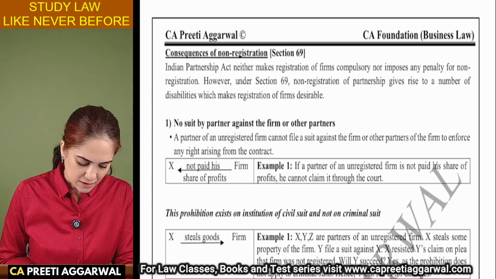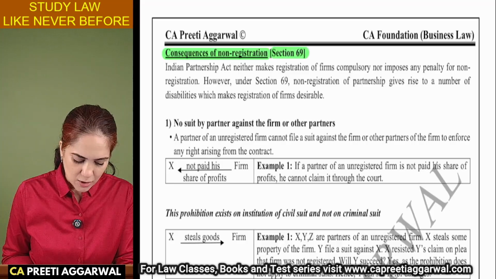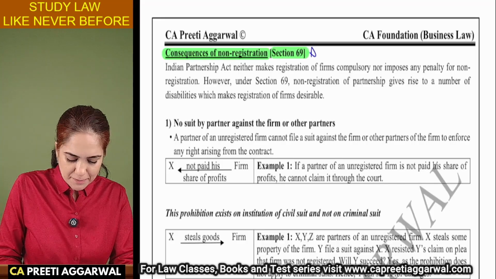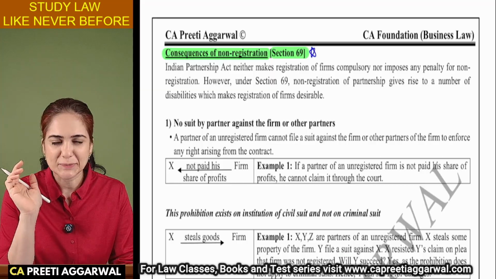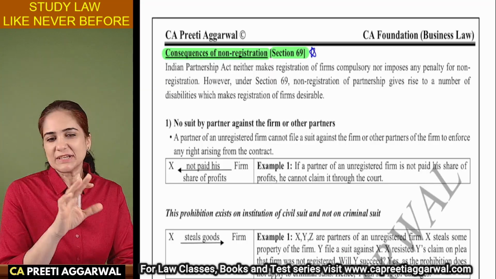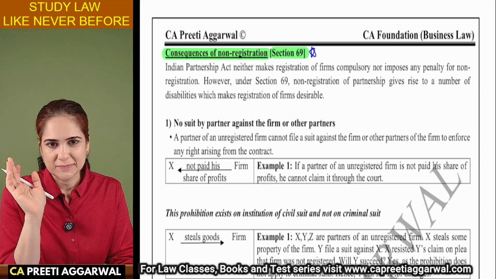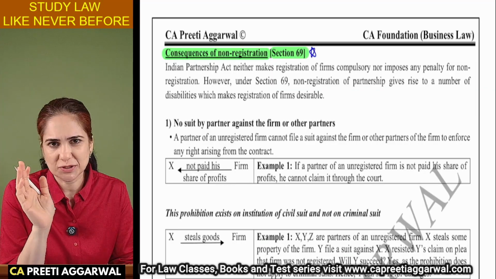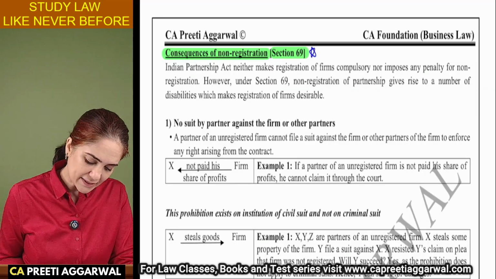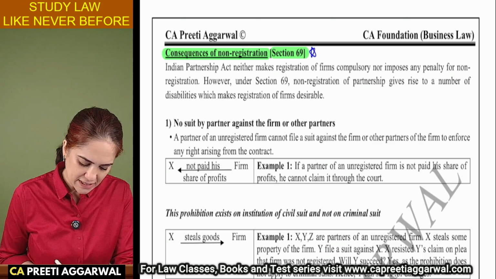What are the consequences of non-registration? Very important, along with the section number, section 69. See, registration is not compulsory. There's no penalty imposed on non-registration. But there are certain disabilities which make the registration desirable.